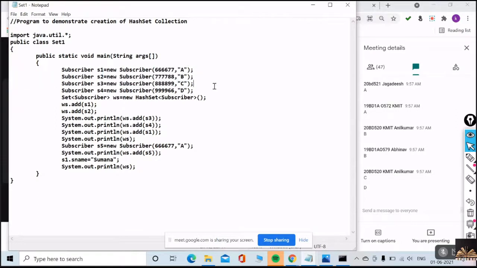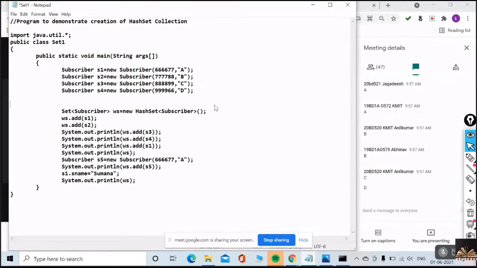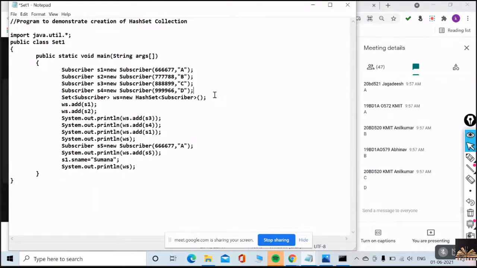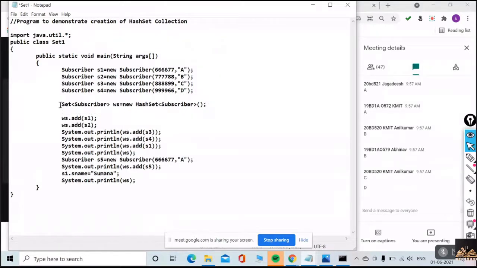Now look at this statement very carefully. Set WS is equal to new HashSet.